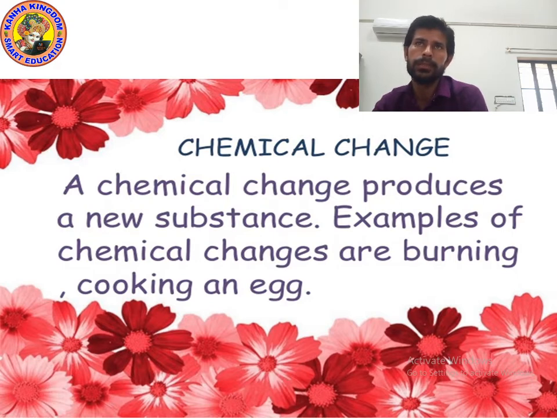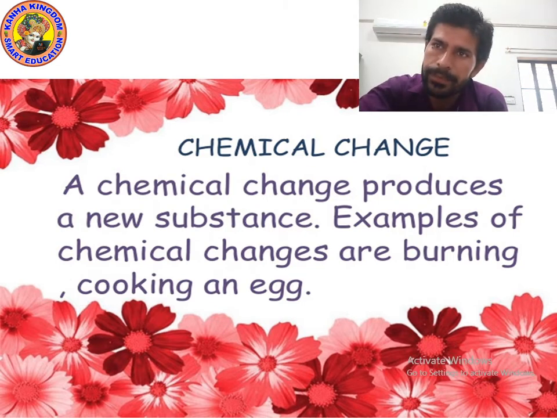So kids, I hope you understood the meaning of chemical change. A chemical change produces a new substance. Examples of chemical changes are burning and cooking an egg. Now let's move to the next point.